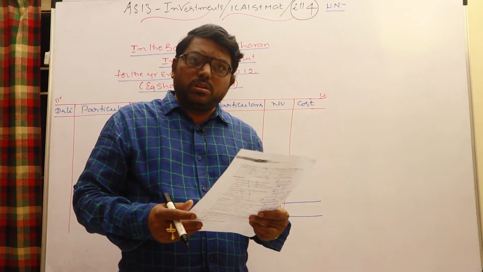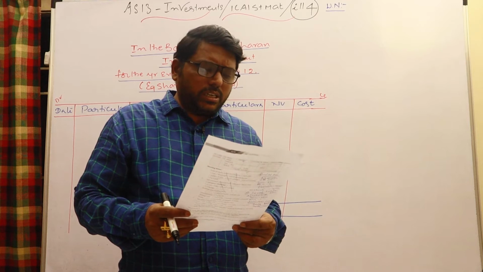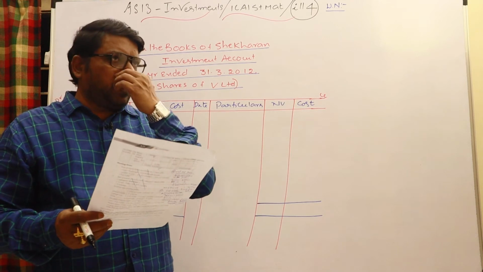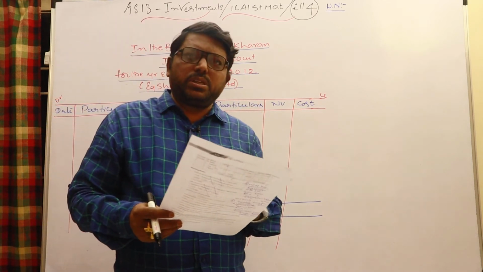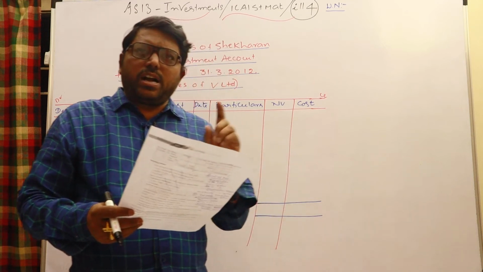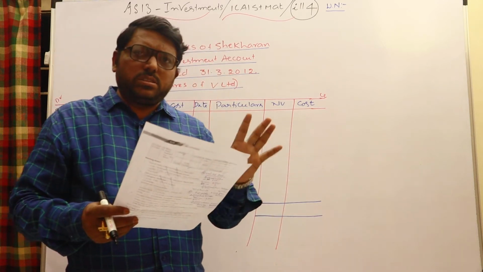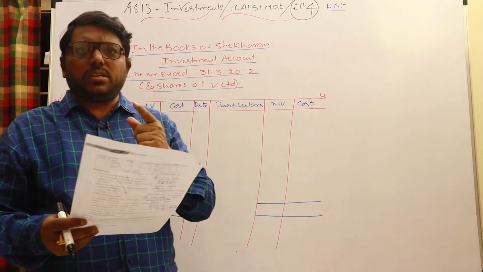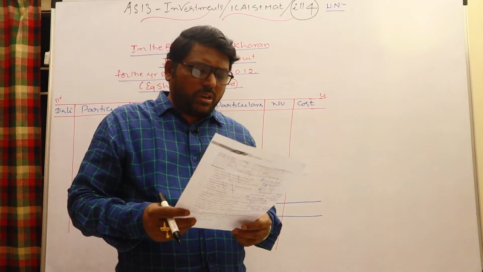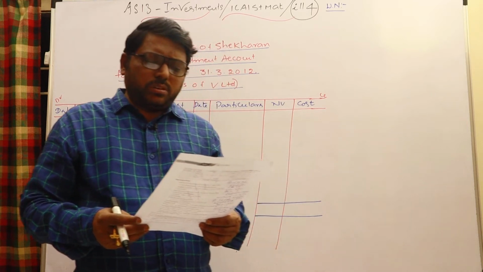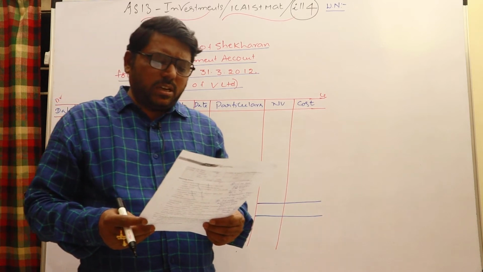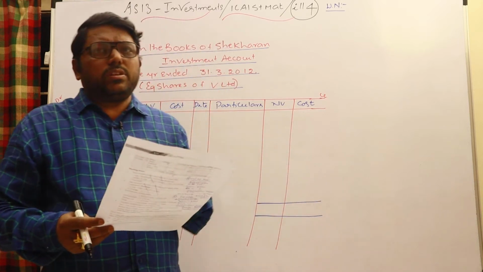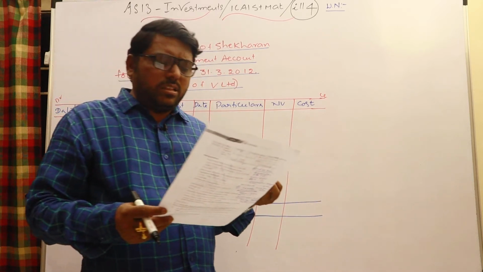Show the investment account in the books of T. Shekaran, who held the shares as current assets. Current assets in the sense, you know that at the end of the period while valuing the investments, cost or market price, whichever is lower, is to be considered. If cost is lower, no problem at all, because it is in the books at cost only. But if market is lower, bring your cost price to market price, and only then the loss is to be incorporated. It is mentioned very clearly, cost or market price whichever is lower, and even if it were not mentioned, you should handle it in the same way.